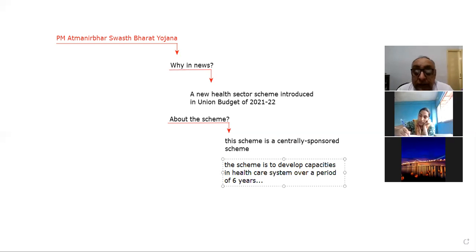So the point is, what is the need to develop capacities in the healthcare system?